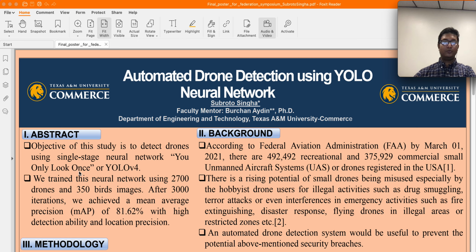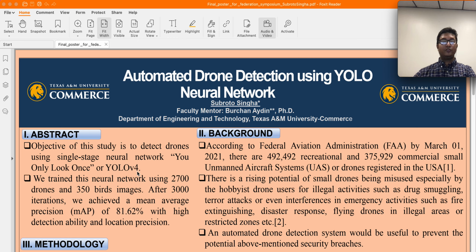There are two types of object detectors, namely single-stage object detector and two-stage object detector. In two-stage object detector, the algorithm splits an image into regions, therefore is slow and not real-time. On the other hand, in single-stage object detector, it does not split an image. Rather, it takes the whole image and passes the neural network. Therefore, it is fast and real-time.